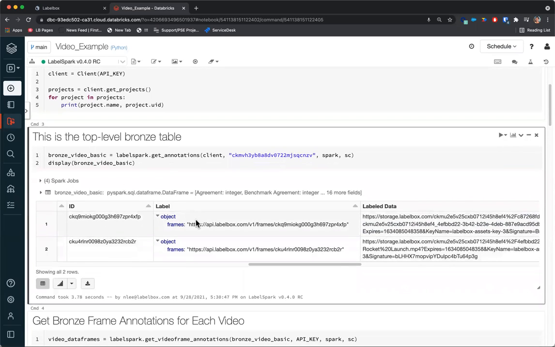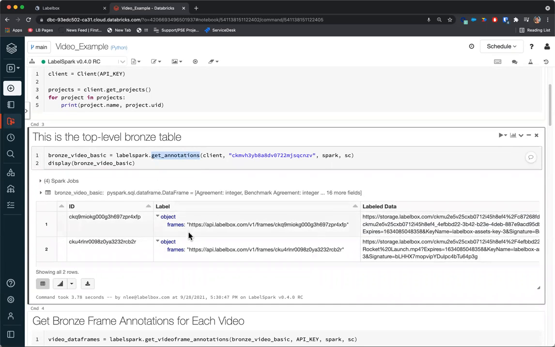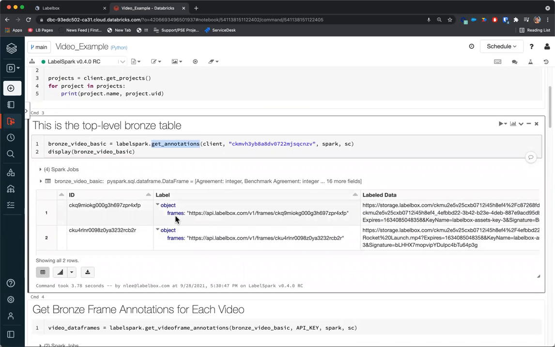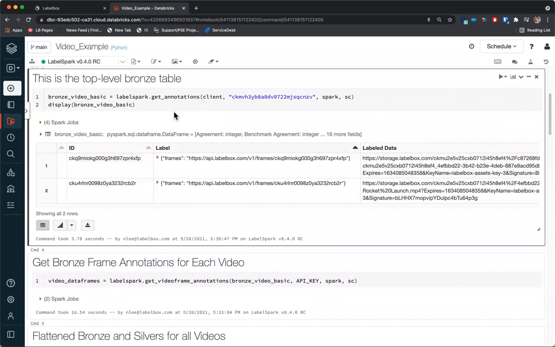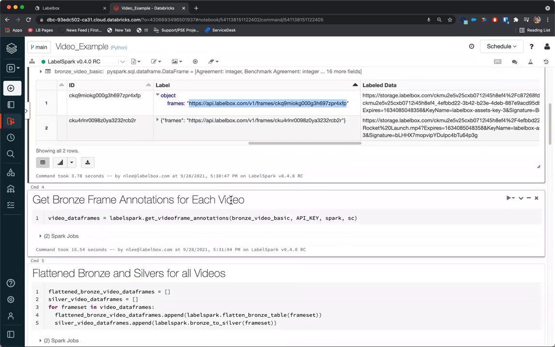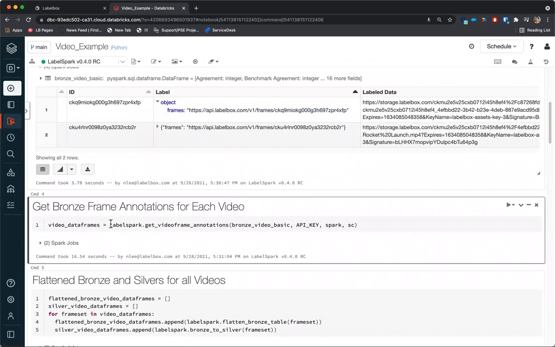Now you'll notice a difference between how we express image labels versus video labels when we use the get annotations command. In video, we actually return an address where you can get the frames for each video. So this initial call won't include all of your labels. You have to make a second API call to this address to get those frame annotations. So we could do that very easily. We actually take care of that for you.